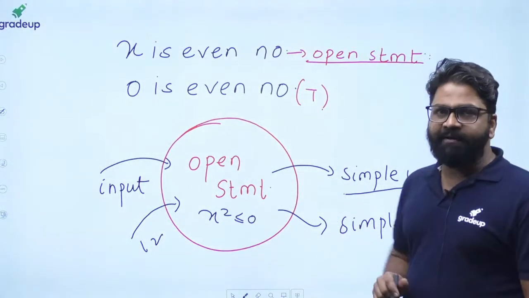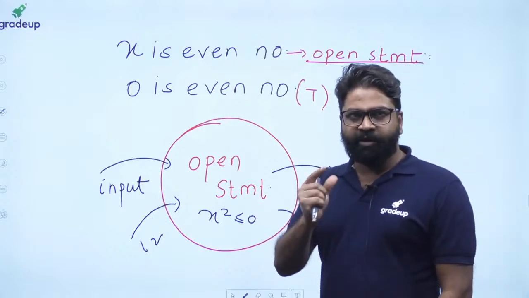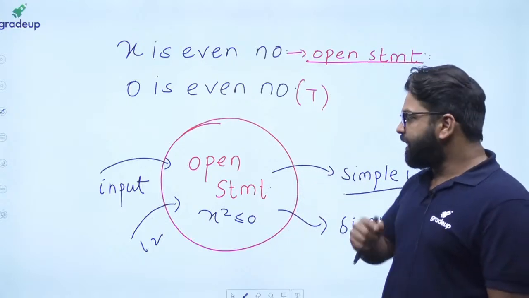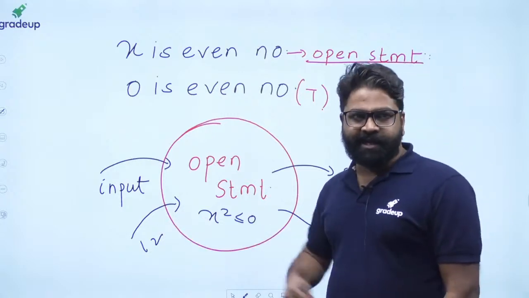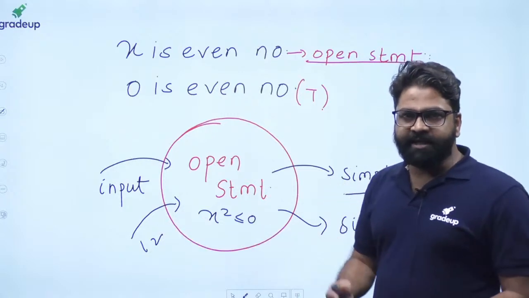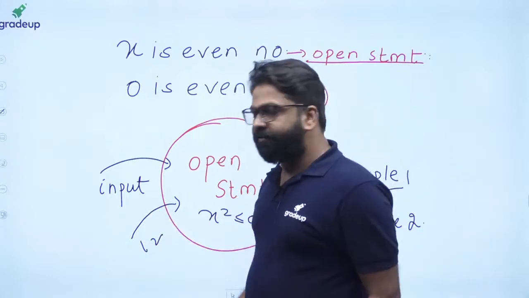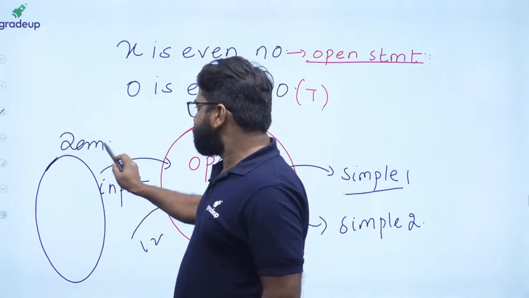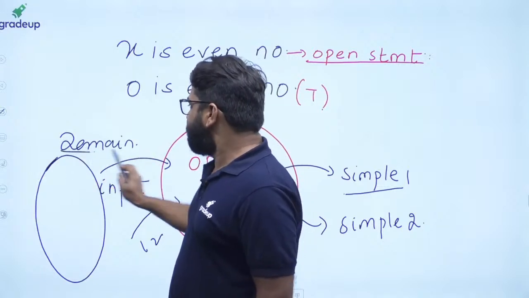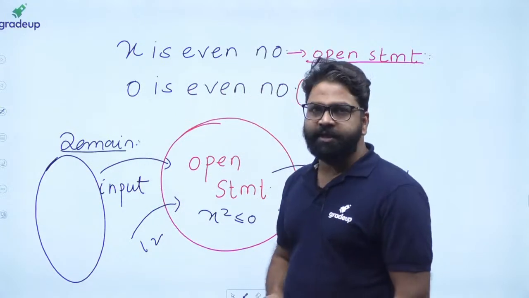So till now I told you only one thing, what is called an open statement. Now let me tell you something else. Sir, I have a doubt: from where are we taking this input? You are taking this input from a collection of elements. So what is this collection called? This collection is called a domain.